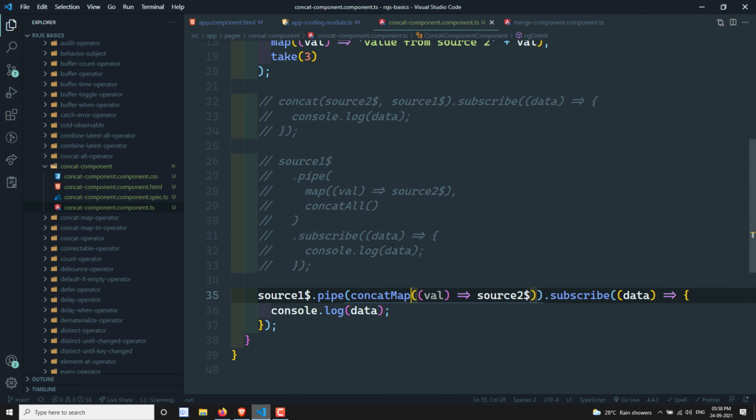Now in the next video we will try to learn about merge map, concat map, switch map, exhaust map. So we will try to learn the difference between those 4 operators, and we will close this RxJS session. So hope you understood about this concat set of operators.